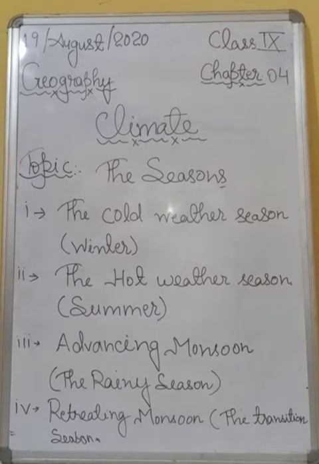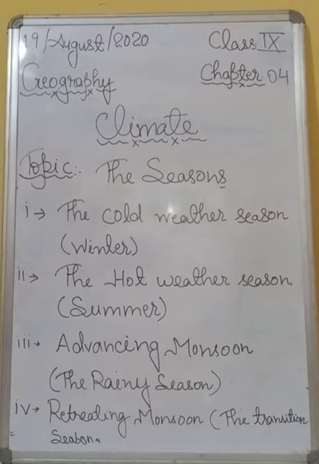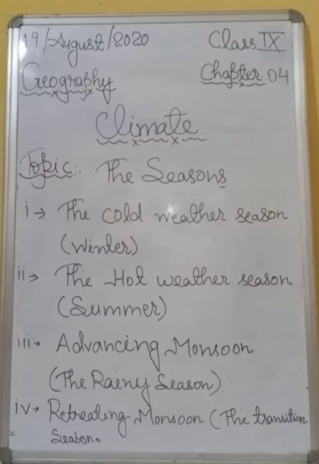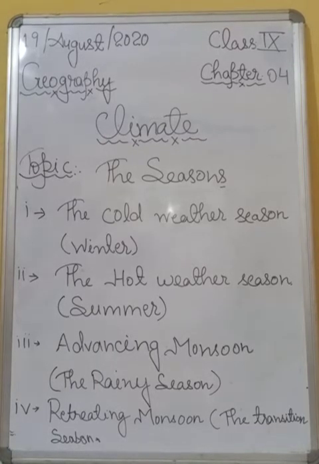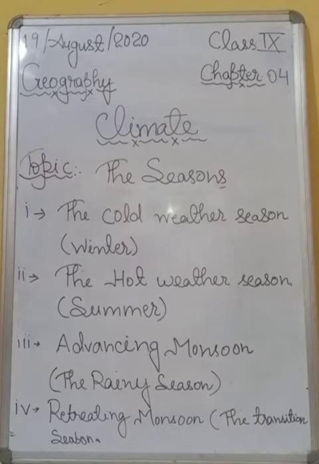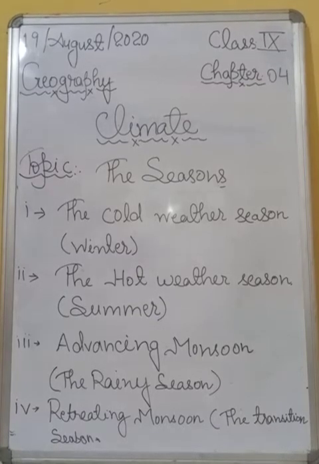The summer months experience rising temperature and falling air pressure, and towards the end of May an elongated low pressure area develops in the region extending from the Thar Desert in the northwest to Patna and Chota Nagpur Plateau in the east and southeast.